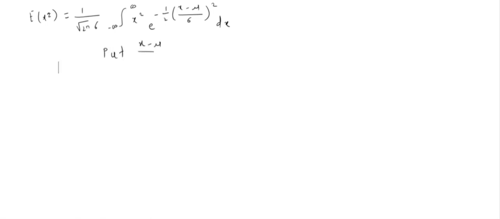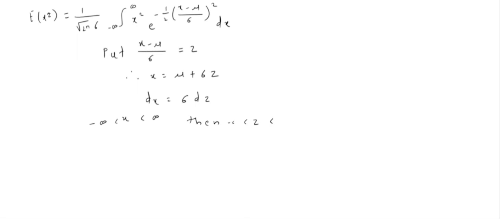Now we can put x minus mu upon sigma equal to z. So what is x over here? x is equal to mu plus sigma z. So dx is sigma dz, and the range of x is minus infinity to infinity. Then what is the range of z? The range of z is again minus infinity to infinity.